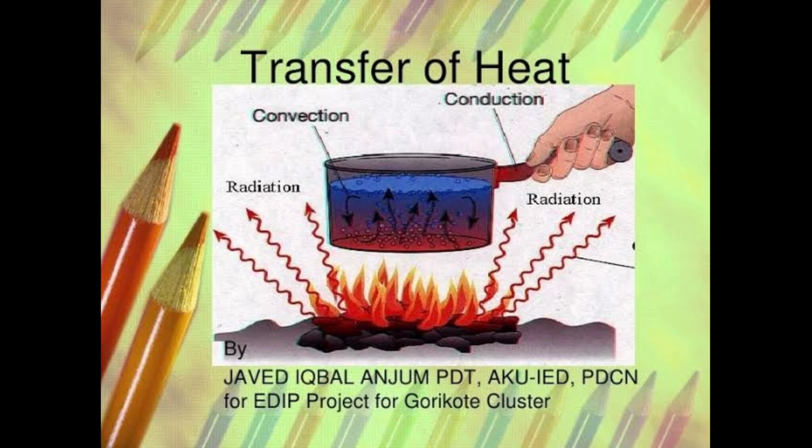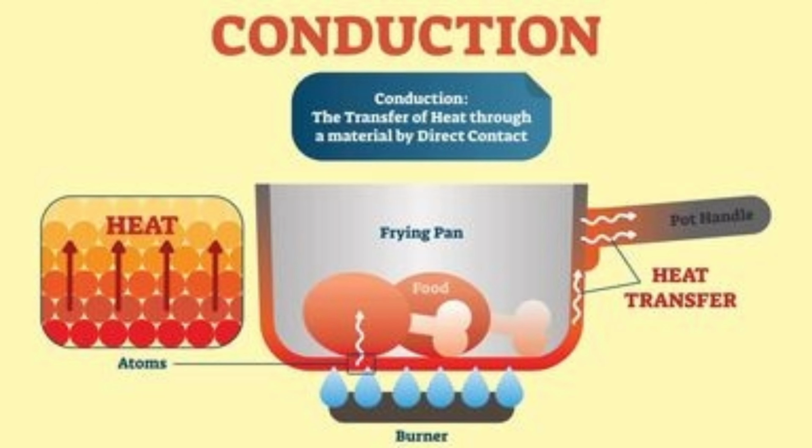Okay, so conduction is the heat transfer in which the molecules of matter transfer heat without changing their position. You can see in this picture. So it is the transfer of heat through a material by direct contact, and the criteria of conduction of heat are as follows. The objects should be in contact. As you can see, the burner and the frying pan are in contact with each other, and their temperatures should be different. Okay, so these two are the criteria.